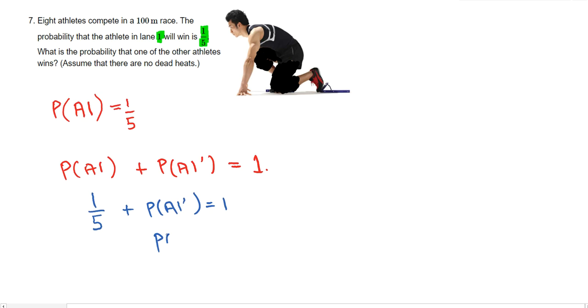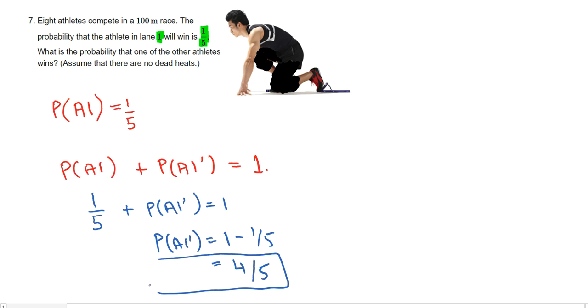You get the probability of A1 not equals 1 minus 1/5, and the answer is 4/5. So the probability that one of the other athletes wins is 4/5.